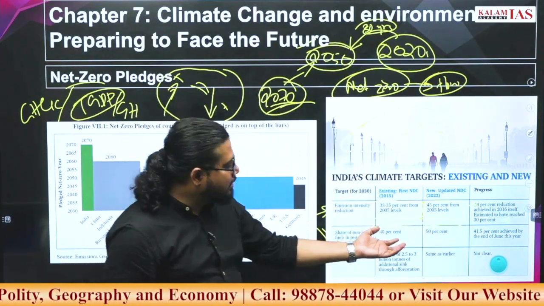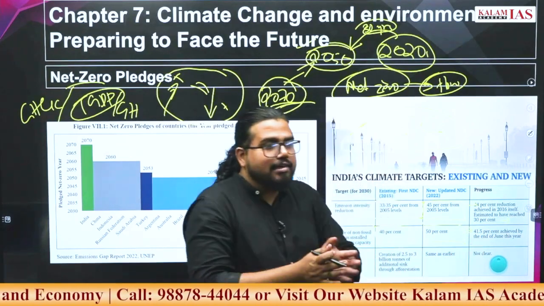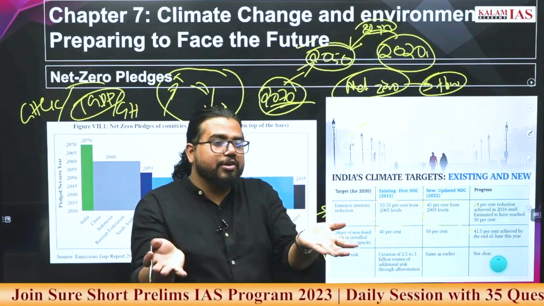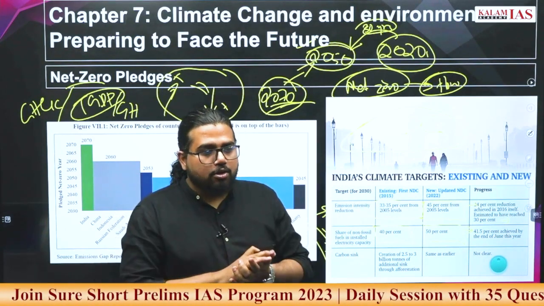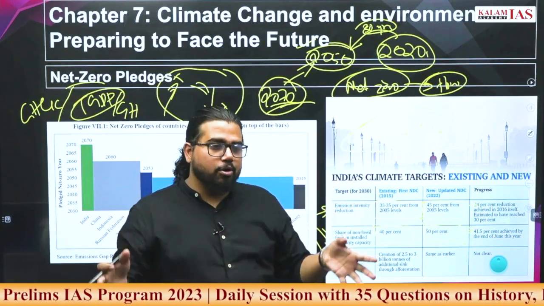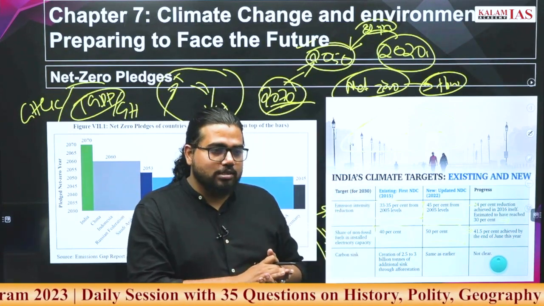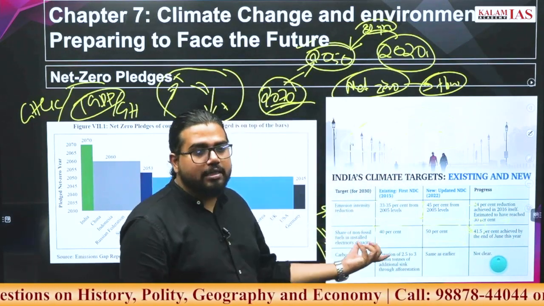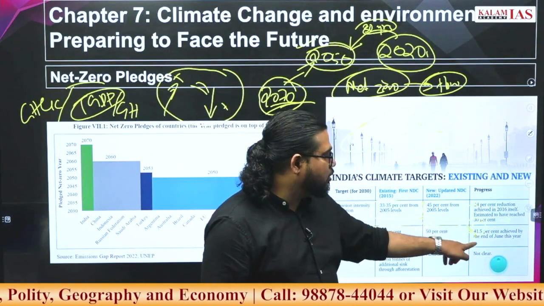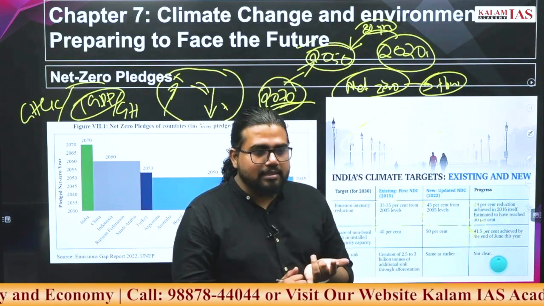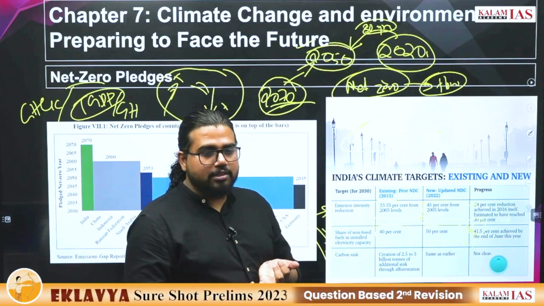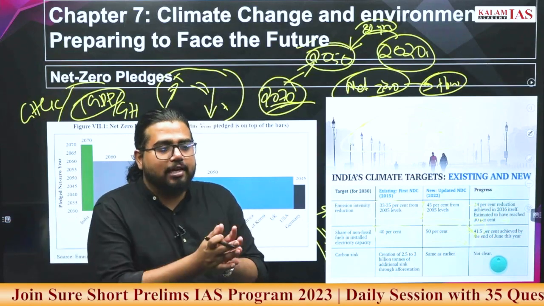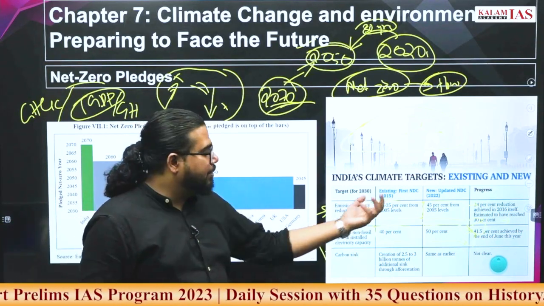What is the current value? We are already generating around 58 point something % of our generation from coal or thermal sources. These are polluting sources or non-renewable sources. The rest 41% is already coming from non-fossil fuel based sources, which include renewable energy, and then large hydro is a bigger contribution. So these all already make up 41%. So India can achieve it, because only an 8.5% gap exists.